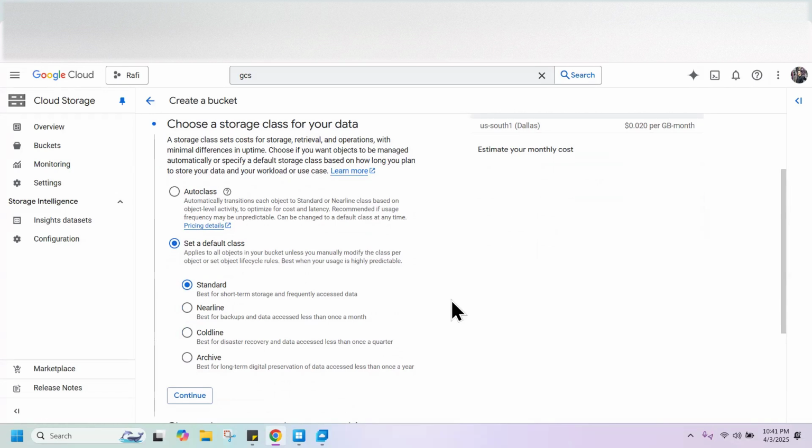Archive is for data accessed once a year, or even less than once a year. Archive is the last layer and the most cost effective. But for now we can use standard. Standard is good for short-term checking out.